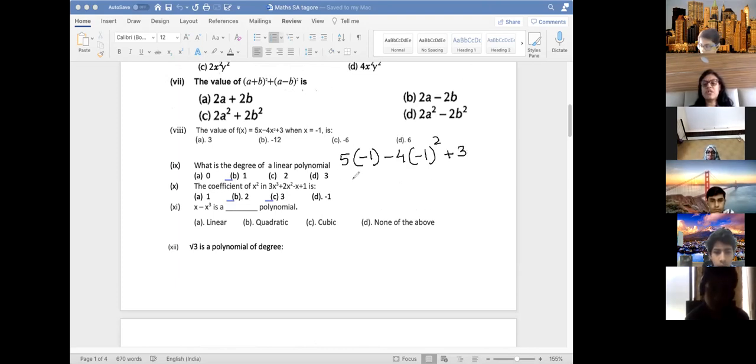Now 5 into -1 is -5. -4 into (-1) square, even power of a negative is +1 only. And +3. So basically the answer in the end is -5 -4 +3. -5 and -4 is -9 and +3. So your answer is -6. -9 + 3, answer is -6.